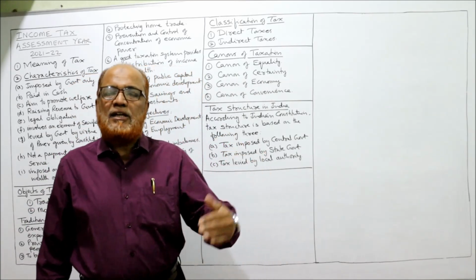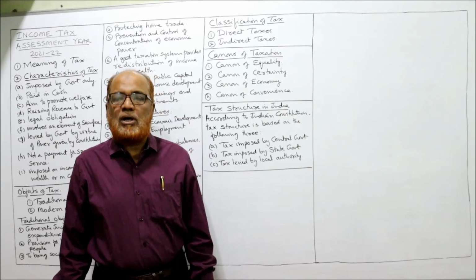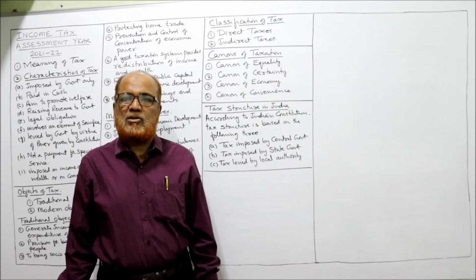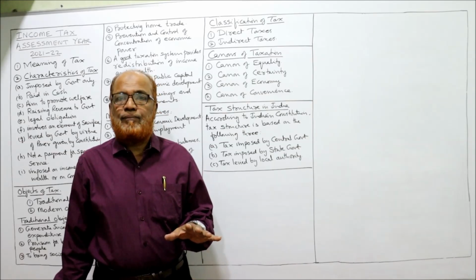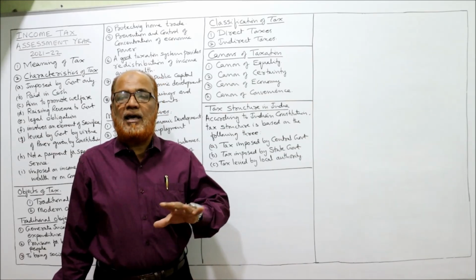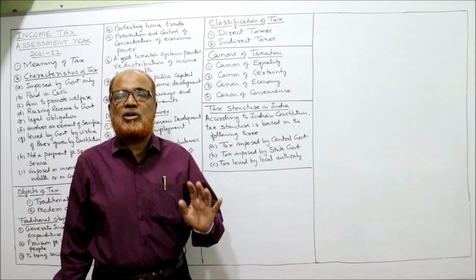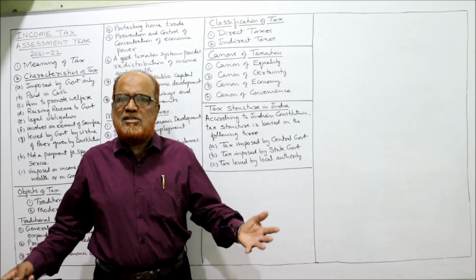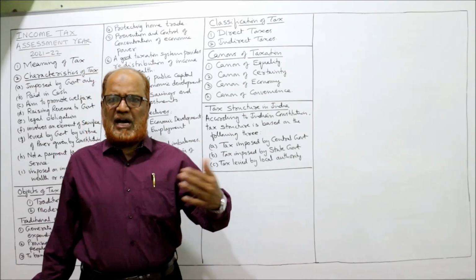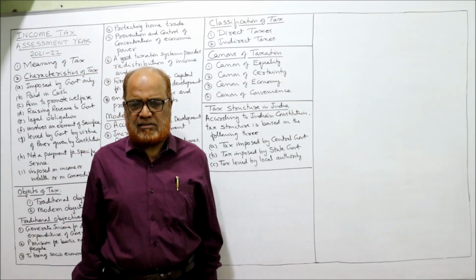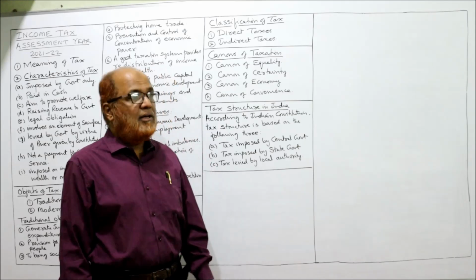Canon of certainty. The person paying the tax must be certain about how much tax should be paid and when it should be paid. It should not disturb his life. It should not cause irritation or frustration among the people. It should be certain. The taxpayer must be clear in his mind when I have to pay the tax, how much I have to pay, how I have to pay. Everything should be clear, certain.